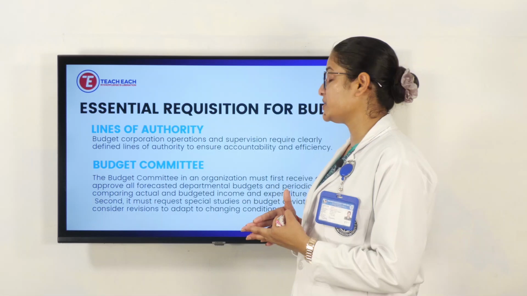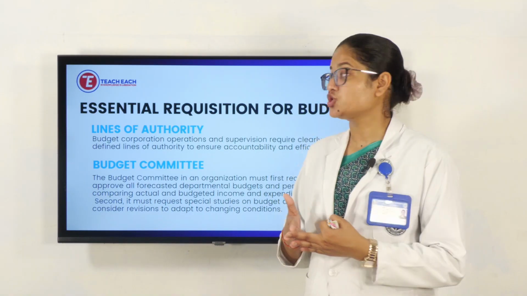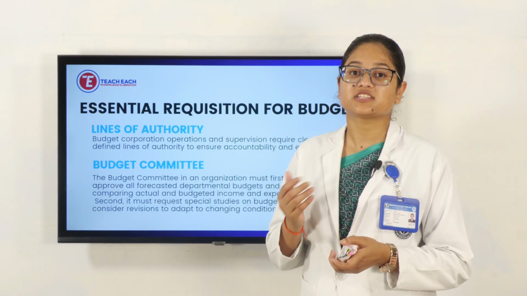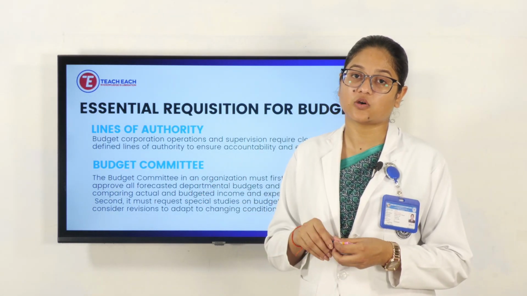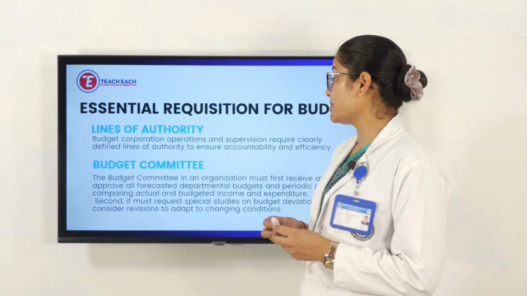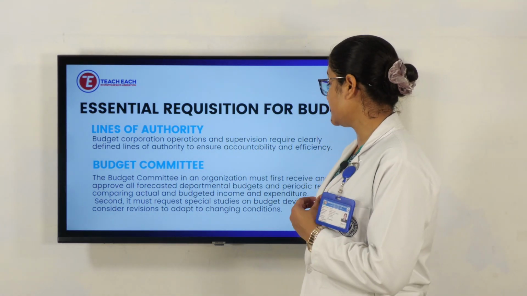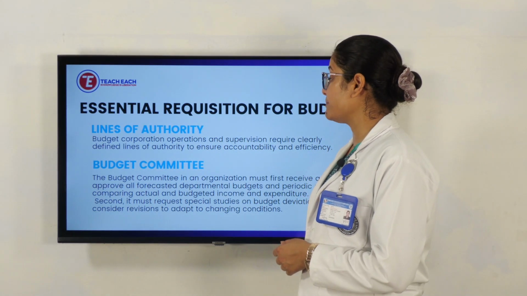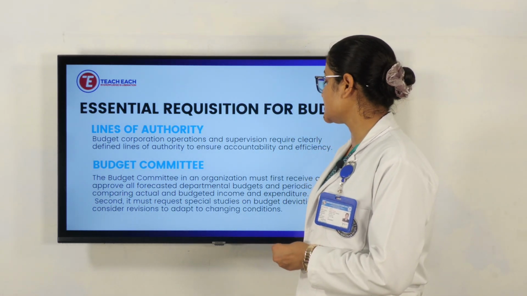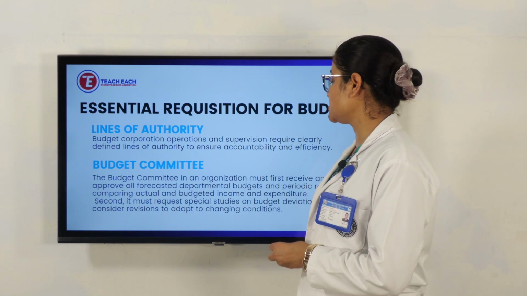Budget committee. There should be a well-established budget committee, and every member of that committee should be aware of the present program, what is ongoing and what the expenses are. Everyone is responsible, and those persons have the authority for limitations, for stopping and doing checks on everything. The budget committee in an organization must, first, receive and approve all the forecasts, department budgets and periodic reports comparing actual and budgeted income and expenditure. Second, it must request special studies on budget deviations and consider revisions to adapt to changing conditions.